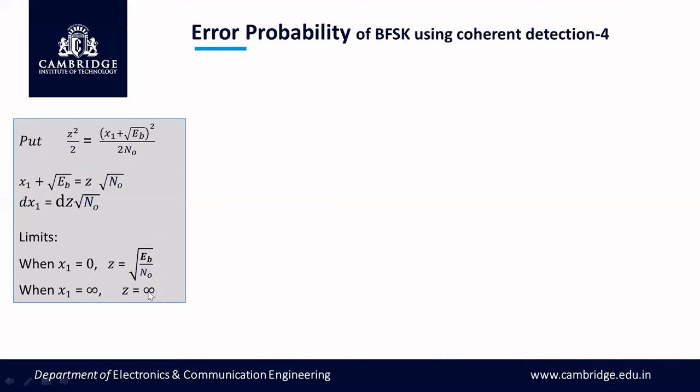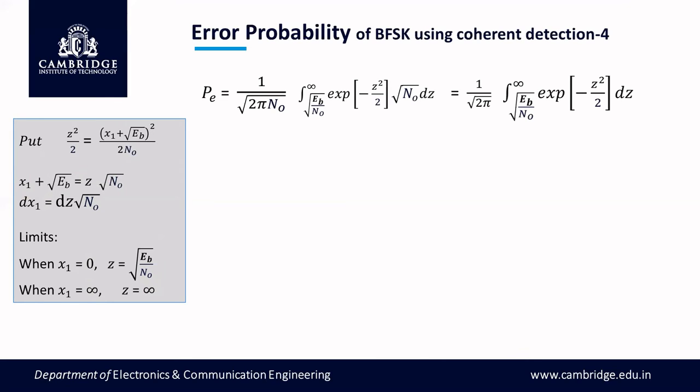So we have calculated new limits for the new variable z, and we introduce these changes into this equation. So we end up with this equation, and here dz is equal to dx1 by root N naught, so dx1 is equal to root N naught dz. This is substituted here, root N naught is cancelled, and we end up with this equation.